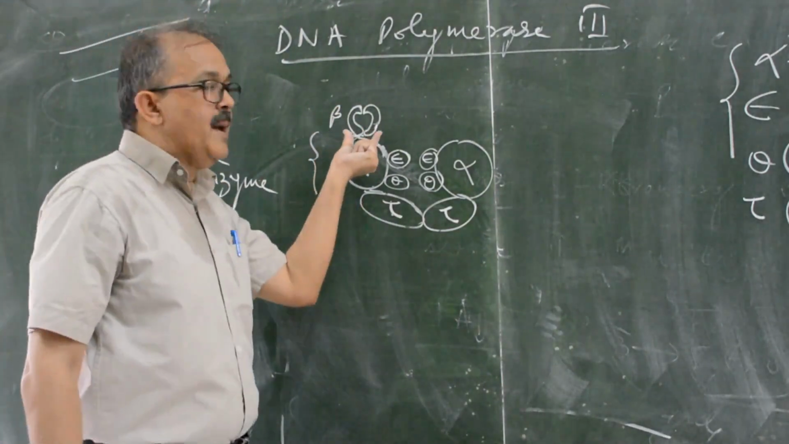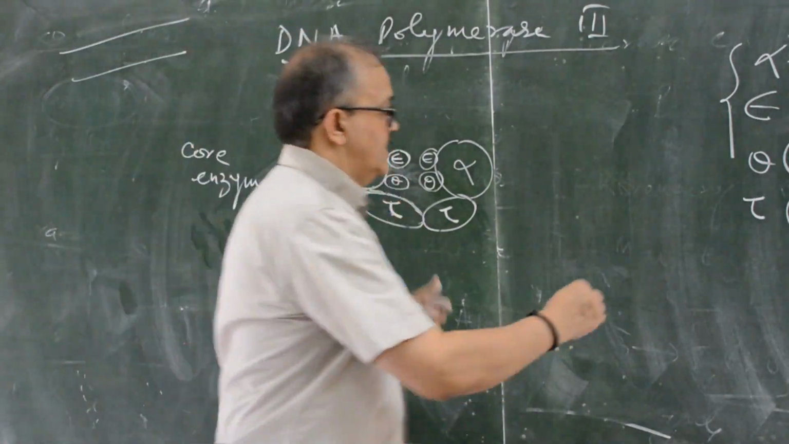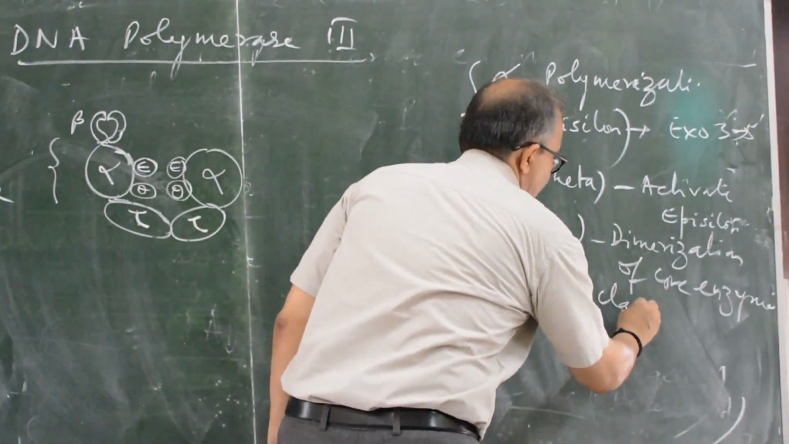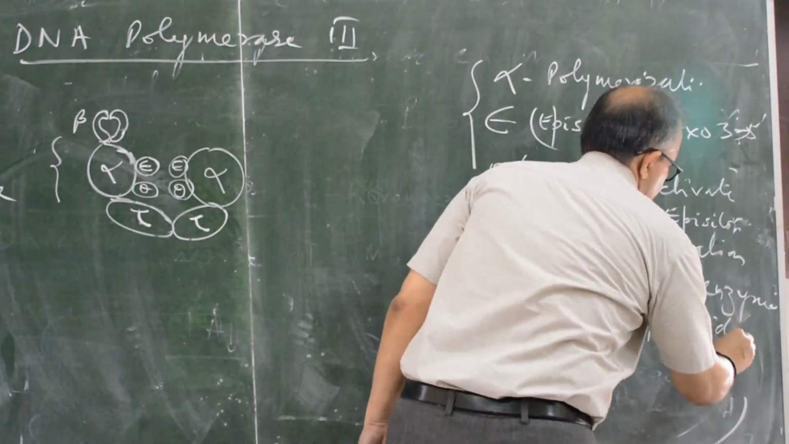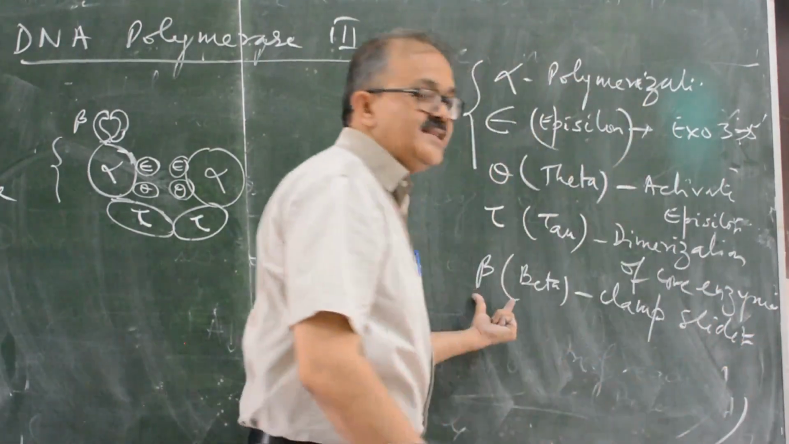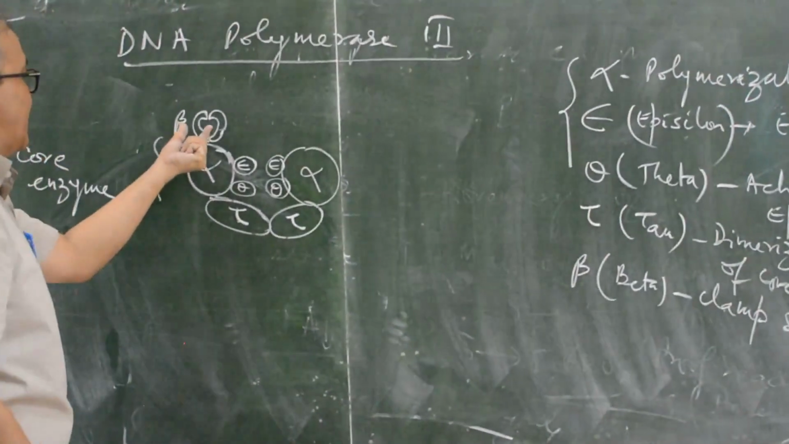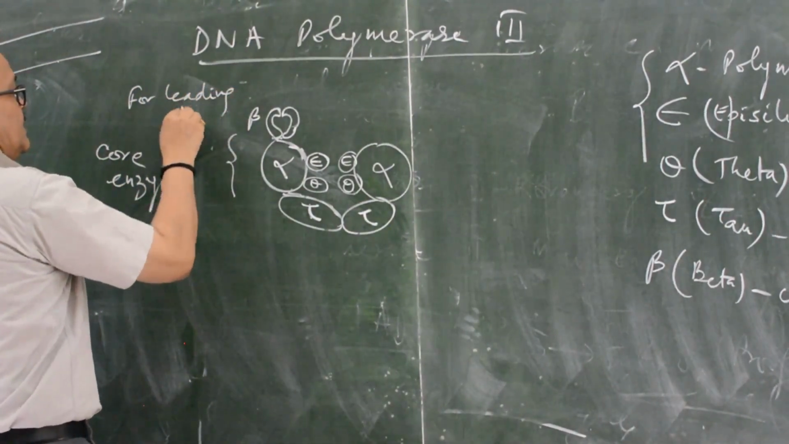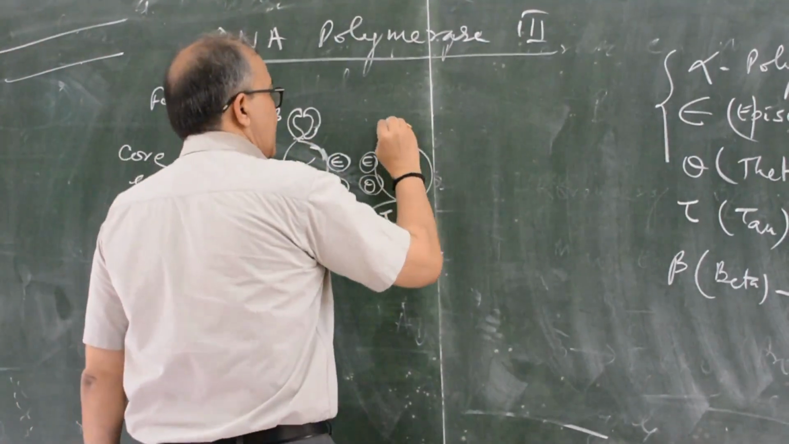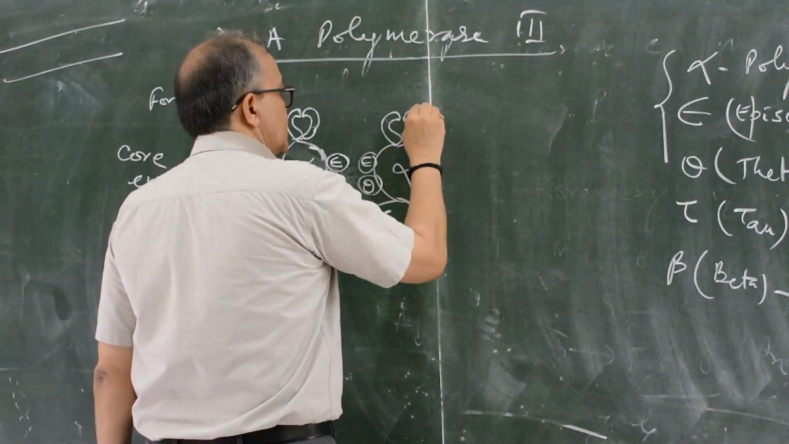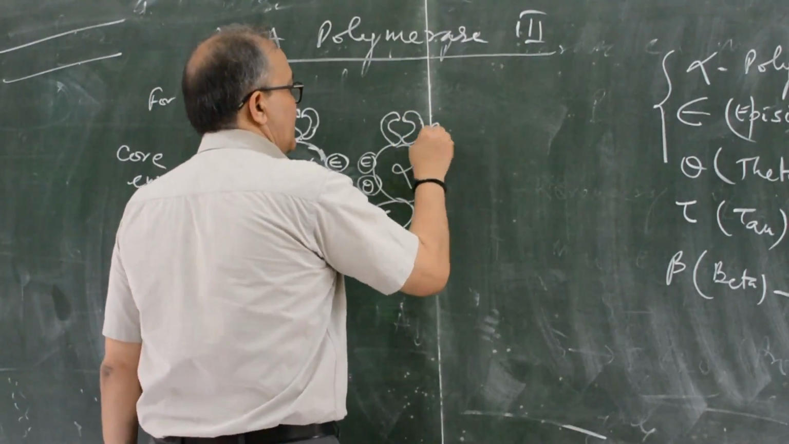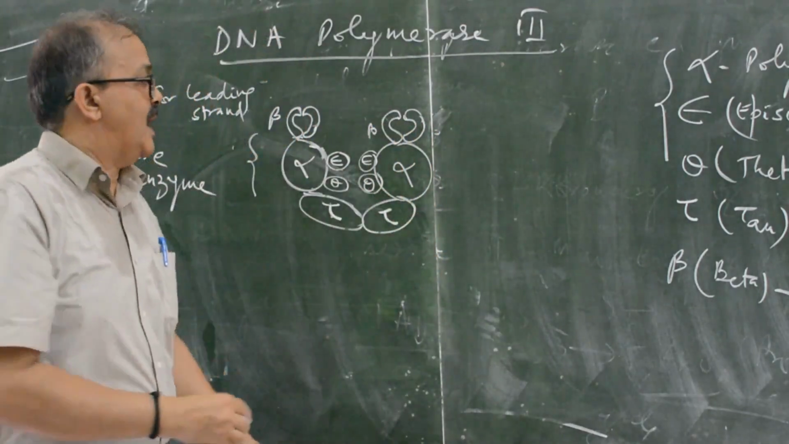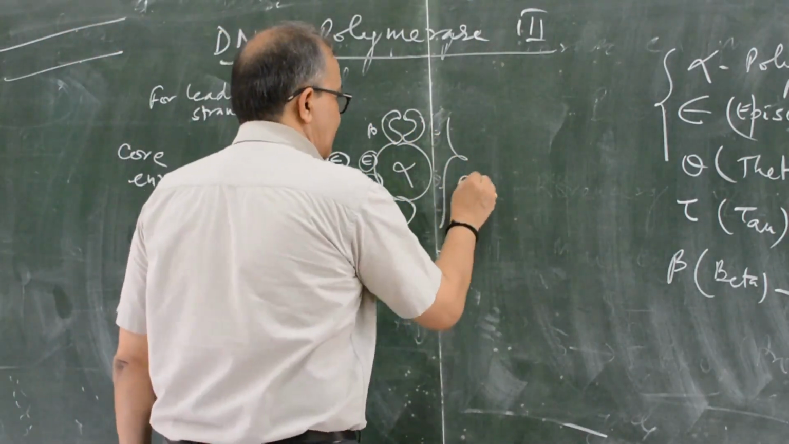Beta, it is a clamp slider. It is known as beta. They provide clamp slider. Clamps, 2 units of the beta. They provide clamp slider for the leading strand. This is clamp slider. Beta. This is beta, for the lagging strand, it is all for the lagging strand.